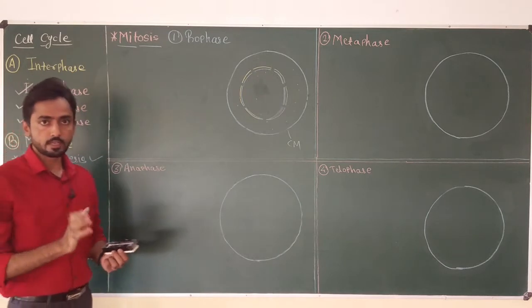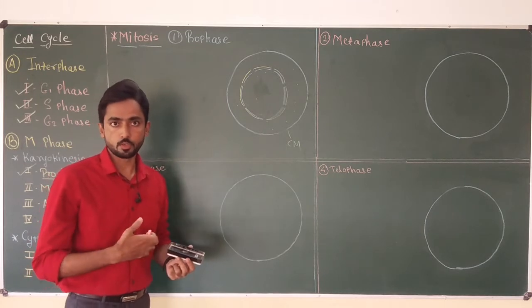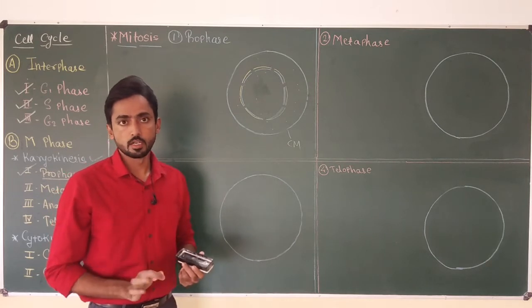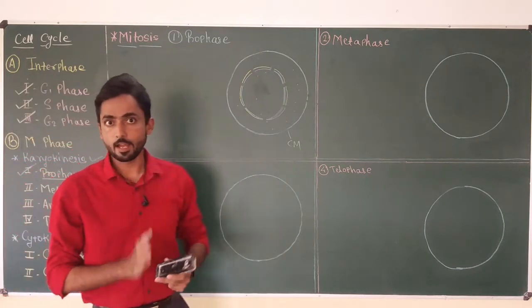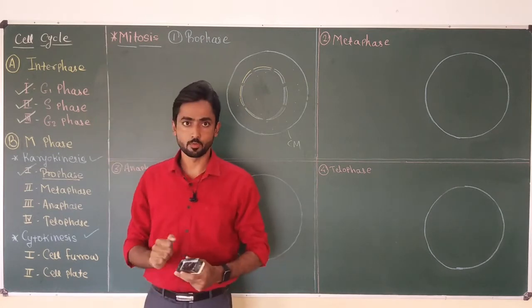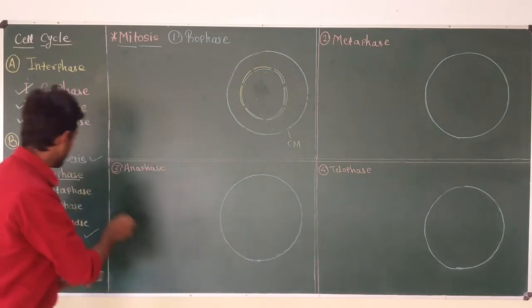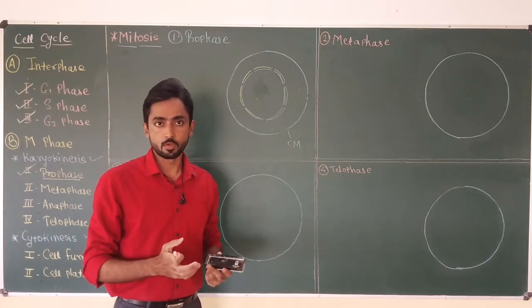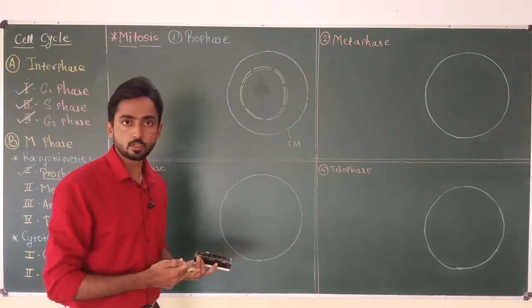Now I am going to take the example of a cell having 5 chromosomes. For example, if we consider a human cell, we have to draw 46 chromosomes. But in this case, I am going to draw a cell with 5 chromosomes. Remember that when a cell enters into prophase, the cell has to pass first through interphase, that is G1 phase, S phase and G2 phase. And we know that in S phase, the cell replicates its DNA. So when any cell comes into prophase, the cell already has double the amount of DNA. So the genetic material of the cell has already doubled when the cell enters into prophase.